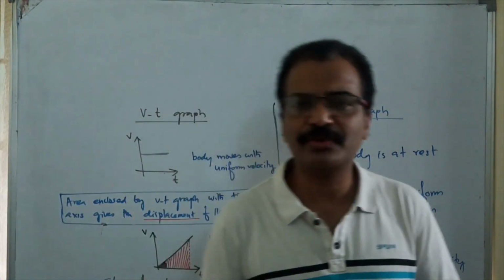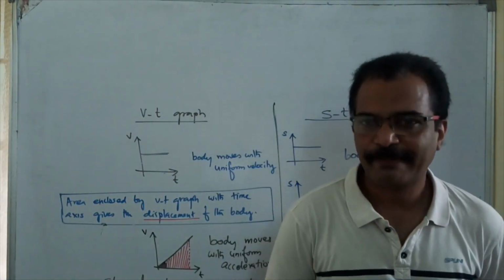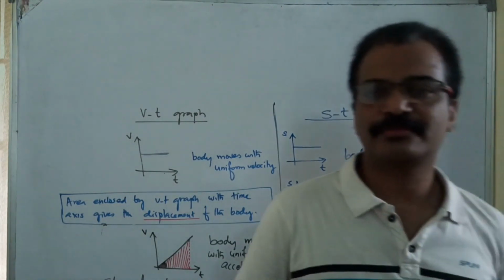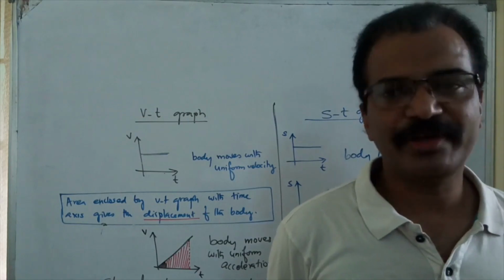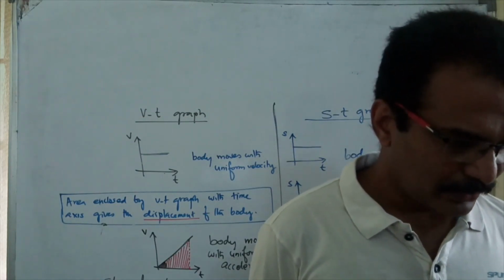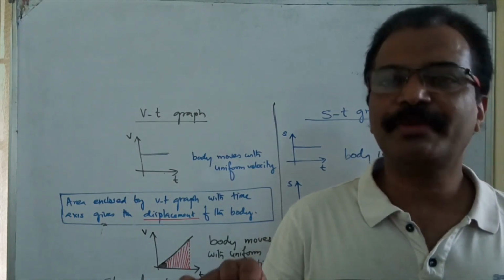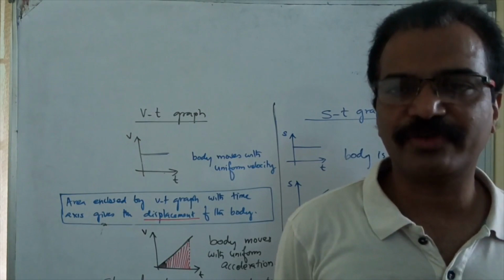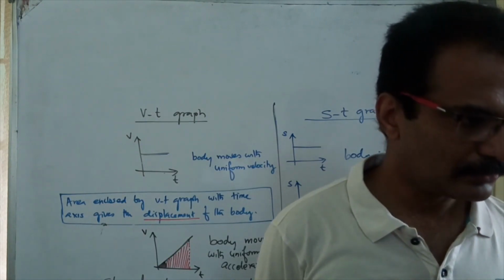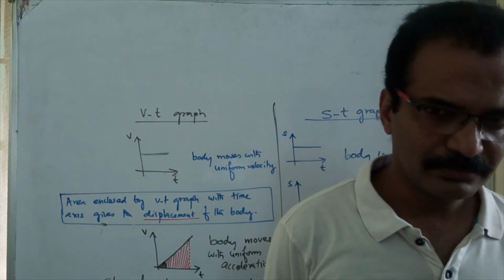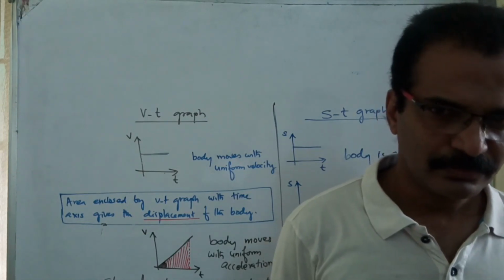Can you repeat what I said today? What did we discuss? Velocity time graph. If the velocity time graph is parallel to the time axis, what will you understand? We understand that the body moves with uniform velocity.